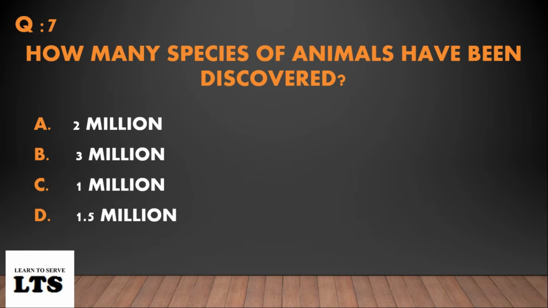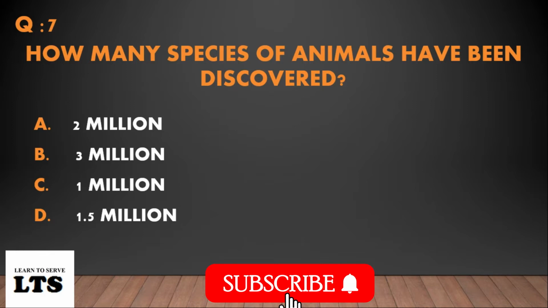Question 7. How many species of animal have been discovered? Option A, 2 million. Option B, 3 million. Option C, 1 million. Option D, 1.5 million. The answer is option D, 1.5 million.